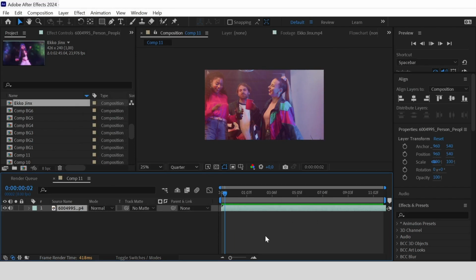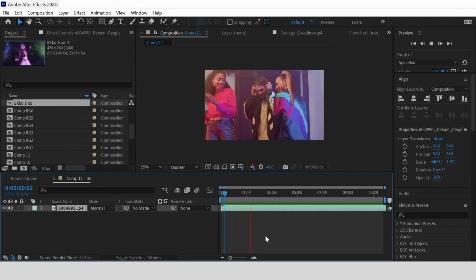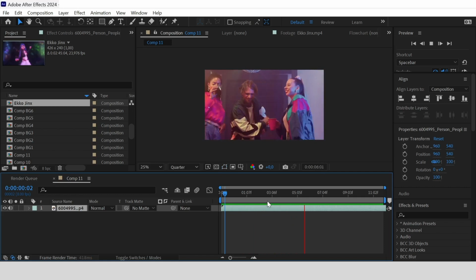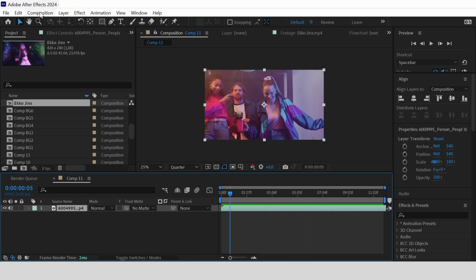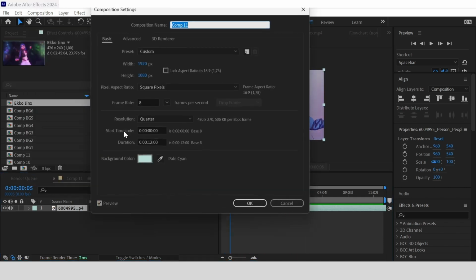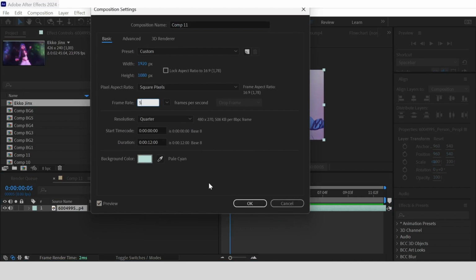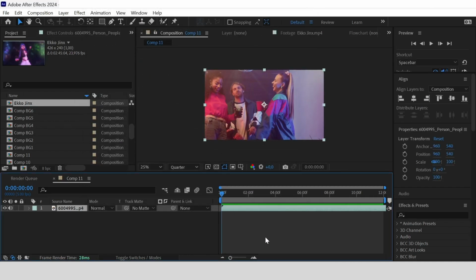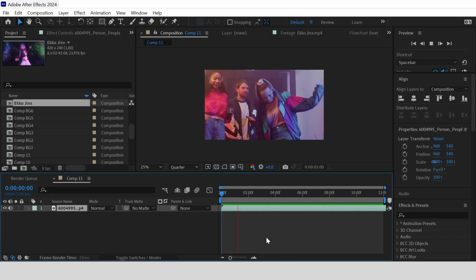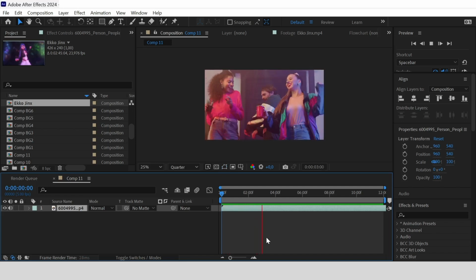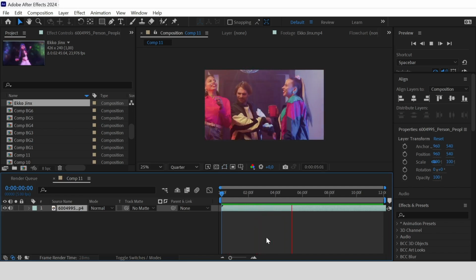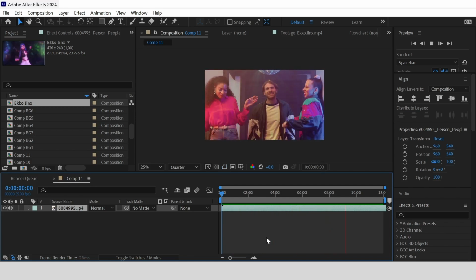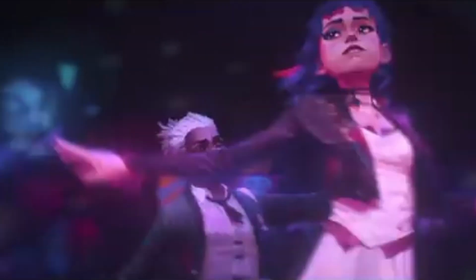And here's the result. If you think this is not similar enough to the scene, you can customize it. Go back to Composition Settings and let's change it to 5. Okay, I think this one is better. This could be applied to any footage of your choice to make it like this one specific scene.